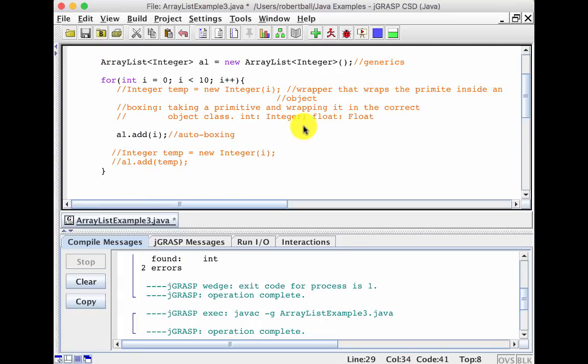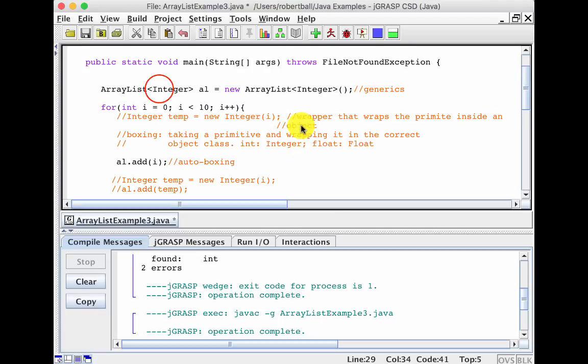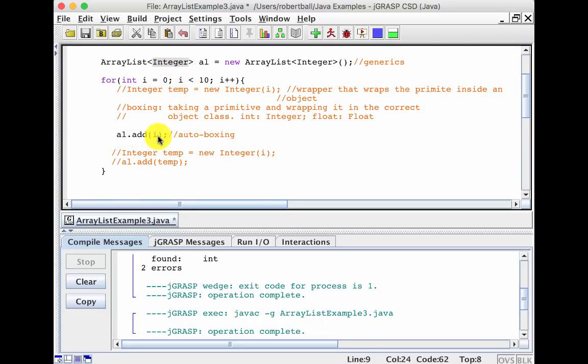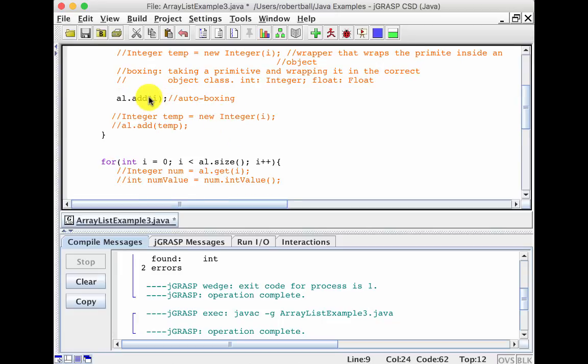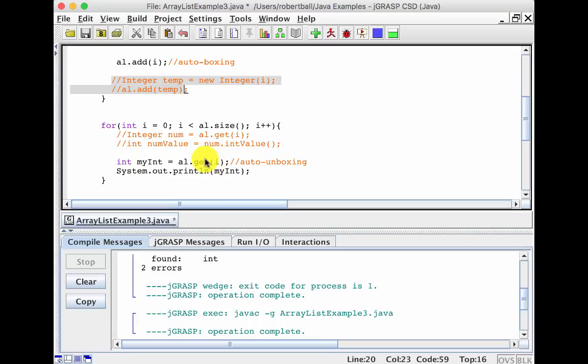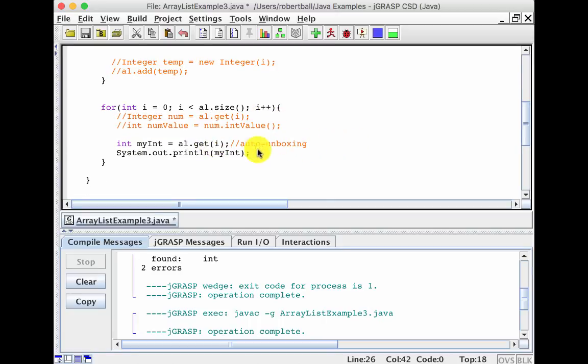So it's important to understand exactly how it works inside. You have generics. It says, I'm only going to take an Integer, not an int, because it has to be Integer. And then you have autoboxing. So you can just add i directly, which the compiler does for you. And then you can get it, and the compiler does auto unboxing for you, and then you can just use it.